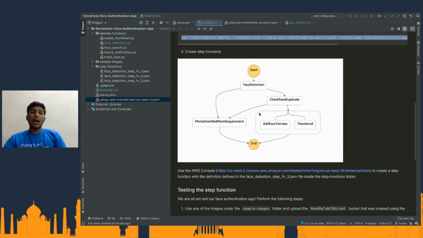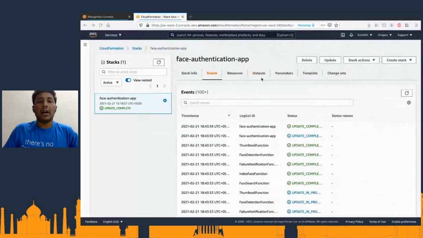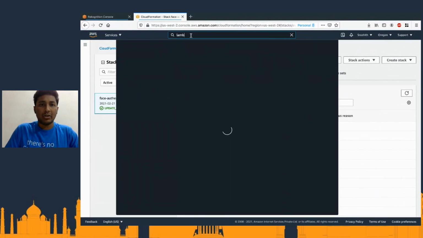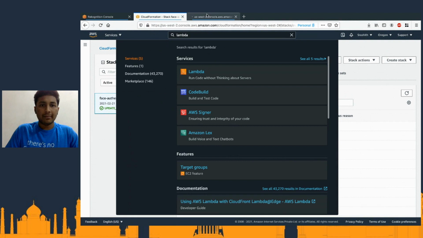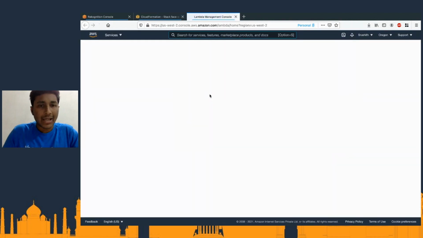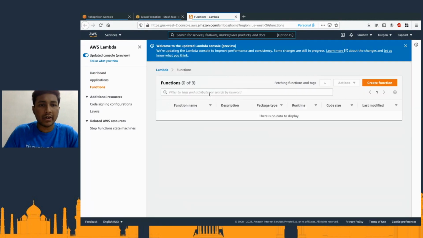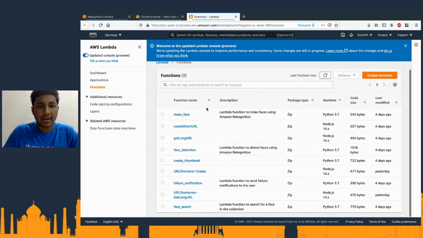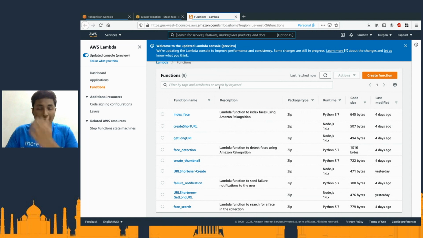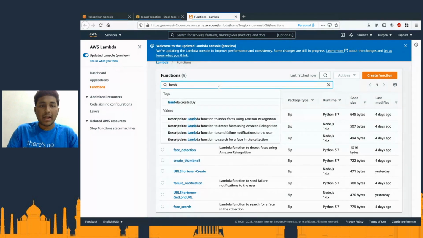Now, without any further delay, let's go ahead and go to the Lambda functions. We can see the Lambda functions should have been created here. Yes, as you can see, of course, it has a few Lambda functions from the previous session as well.